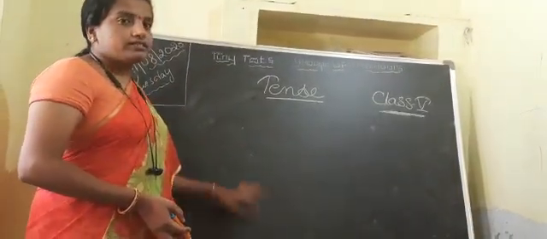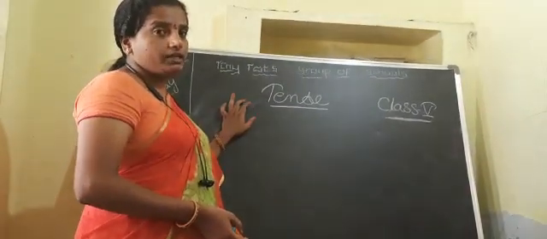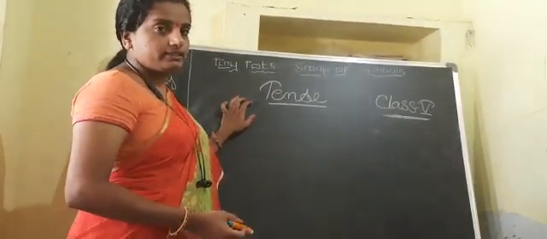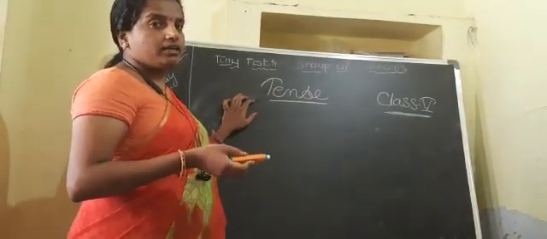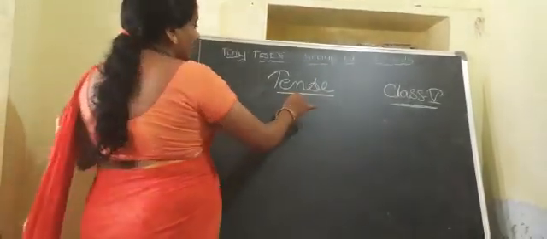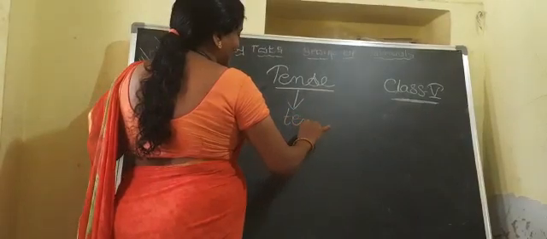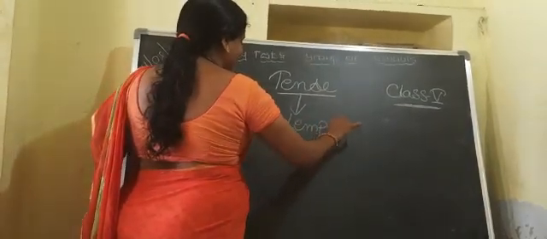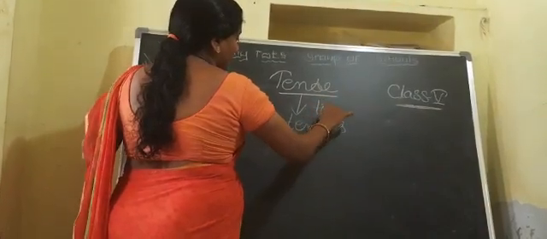See, children, day before yesterday, we have learned about the tense definition. What is a tense? Into how many parts can we divide a tense? And what are the structures of the tenses? Now, tense comes from a Greek word called tempus, and it means time of an action.